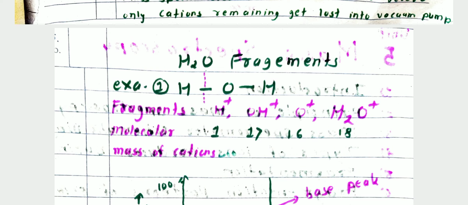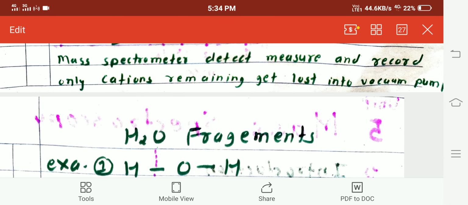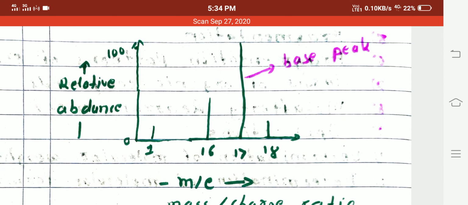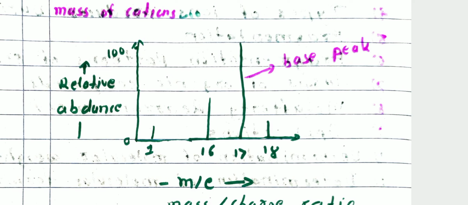Then I am showing here the mass spectrum of the water molecule. Here you see this diagram, a graph plotting relative abundance against mass to charge ratio, where m/e is the mass to charge ratio.